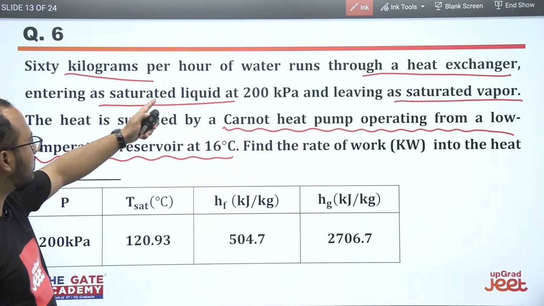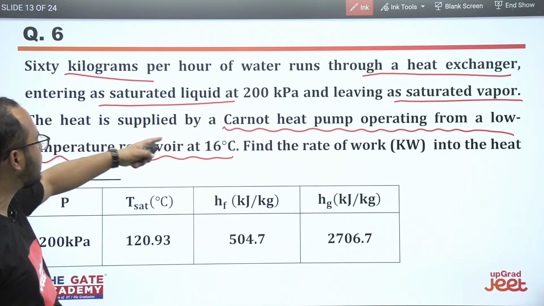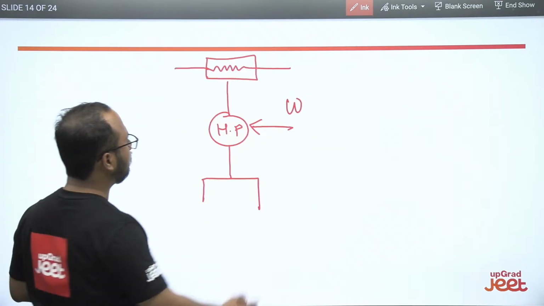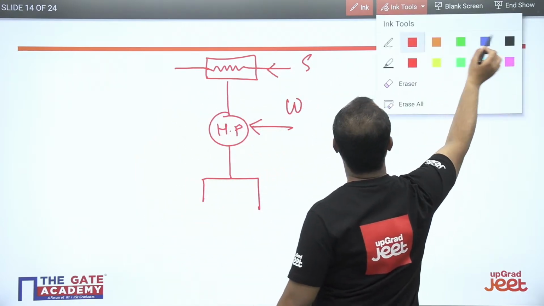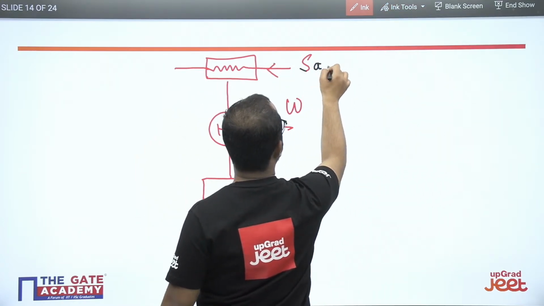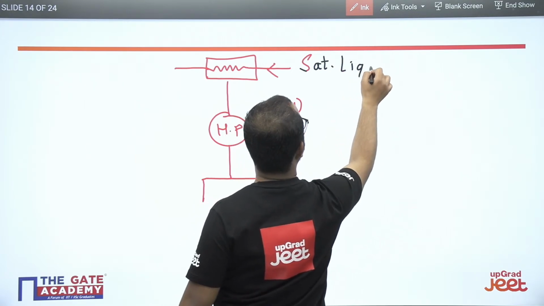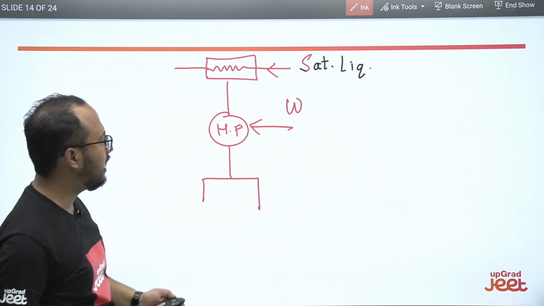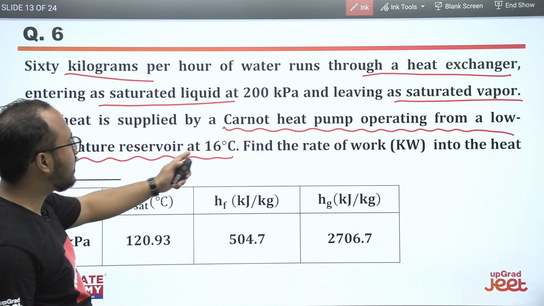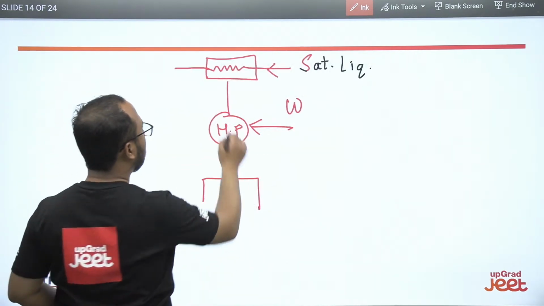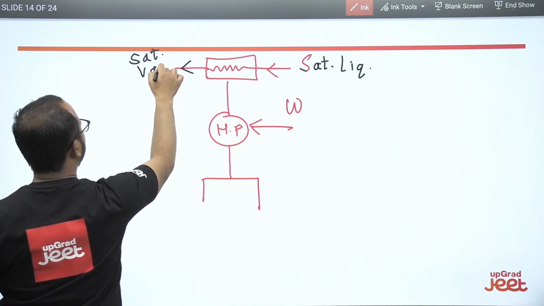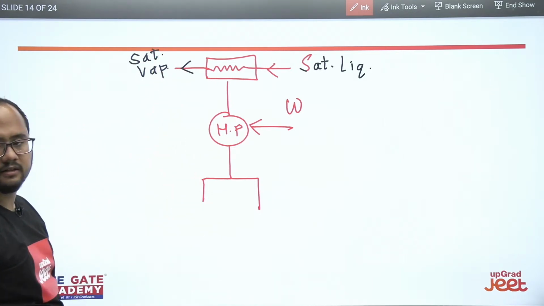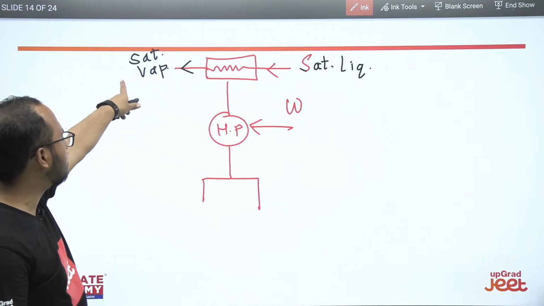So 60 kg per hour of water runs through a heat exchanger, entering as a saturated liquid at 200 kilopascal, and leaving as a saturated vapor.